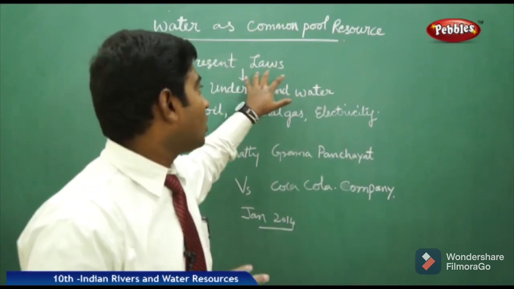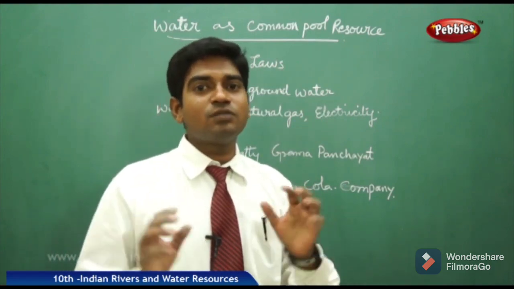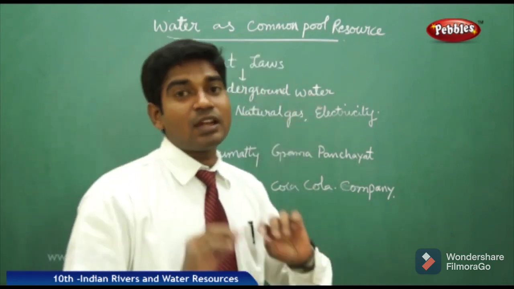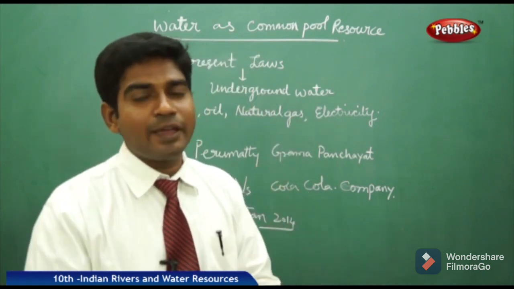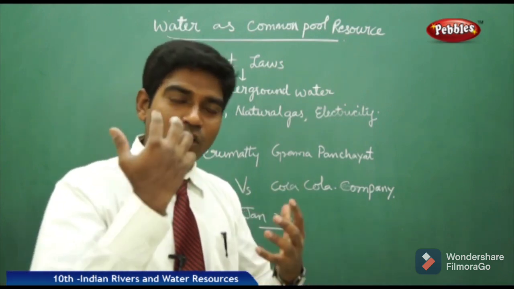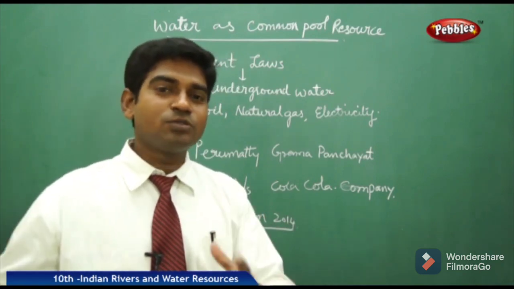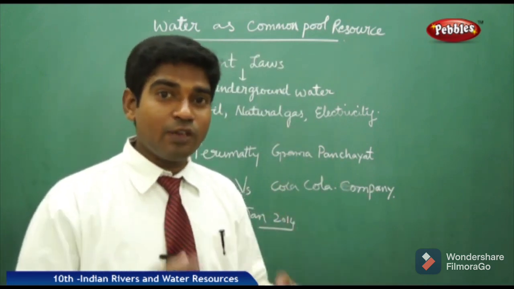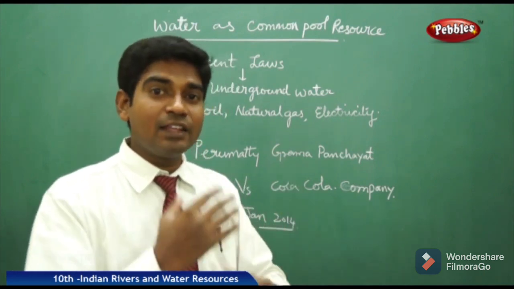But the present laws we have right now are completely outdated, and they can't control the present usage of water. This is one major problem we are having right now. And the underground water level is another major issue which should be addressed clearly. Suppose I dig a borewell at my house, I do not have any limit on taking water, how much I need, or how many times I draw water from the underground levels. For example, if I am constructing a house, I take water entirely from the underground, because there is no restriction on me and it is my own. Private individual owners usually utilize the water as much as they want and there is no restriction.